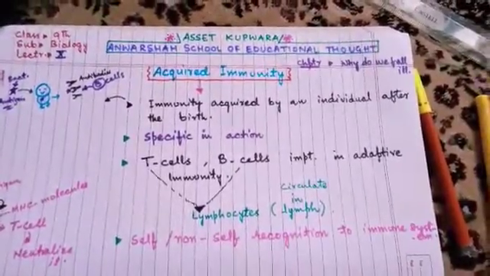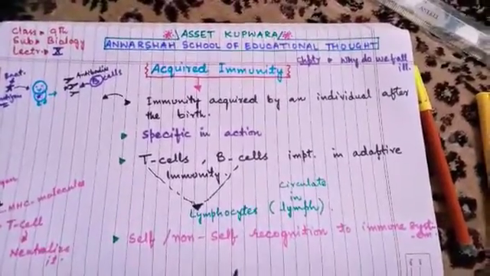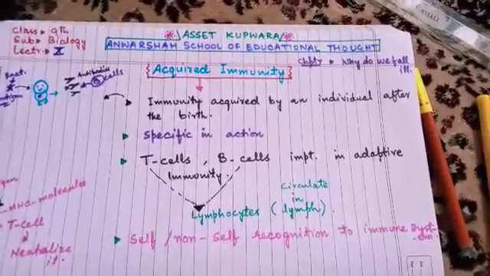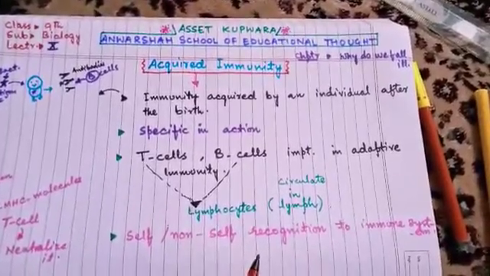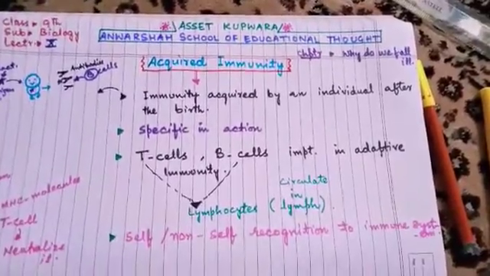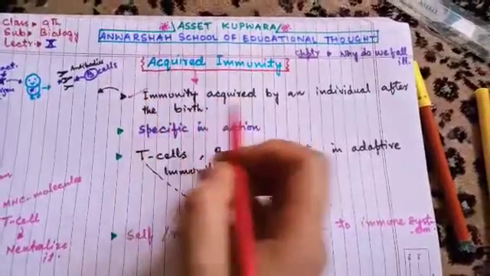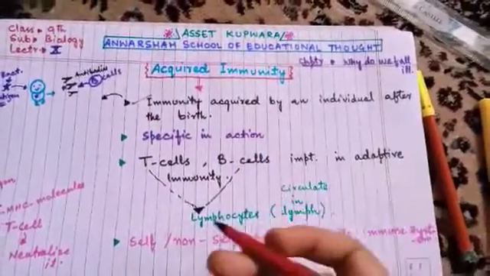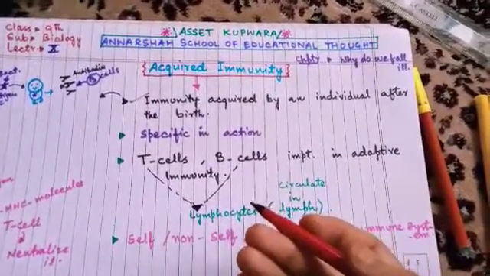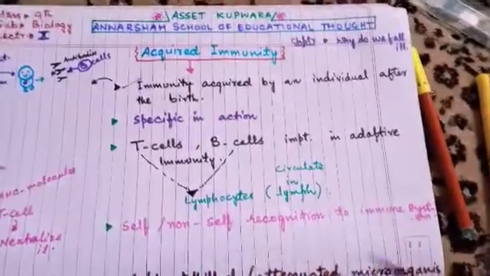Acquired immunity is that immunity which is adapted by a person after the birth. Before birth, or in the intrauterine life, this acquired immunity is not present in an individual. So you will remember as a definition, acquired immunity is that immunity which is acquired by an individual after the birth. It is specific in action.